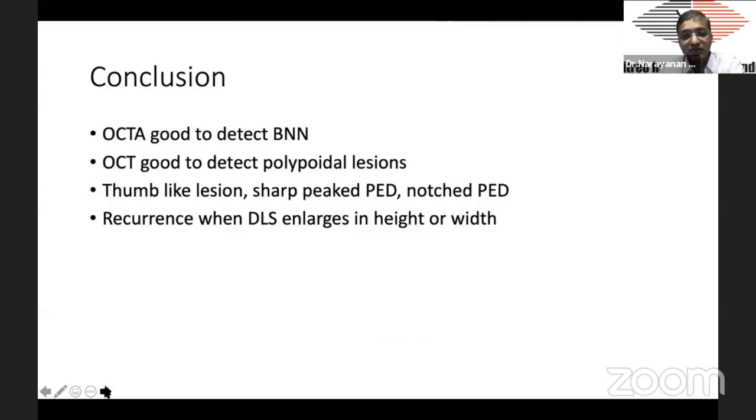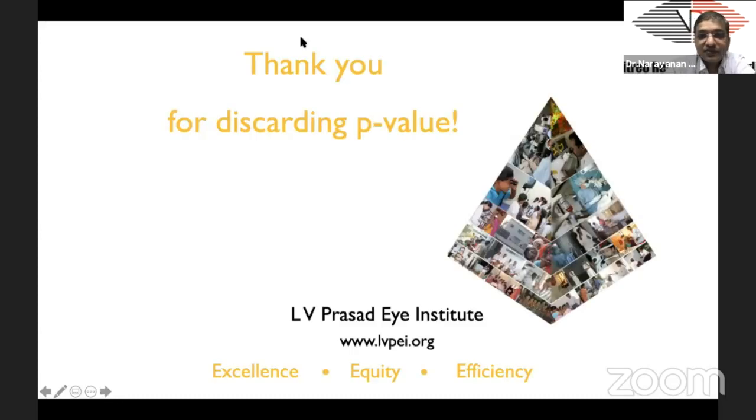So in conclusion, OCT angiography is good to detect the branching neovascular network complex, but structural OCT B-scans are good to detect the polypoidal lesions compared to OCT angiography. Thumb-like lesions, sharp peak PED and notch PED are the important criteria for PCV on OCT, and recurrence should be suspected on OCT when the double layer sign enlarges in height or width. Thank you very much for your kind attention.